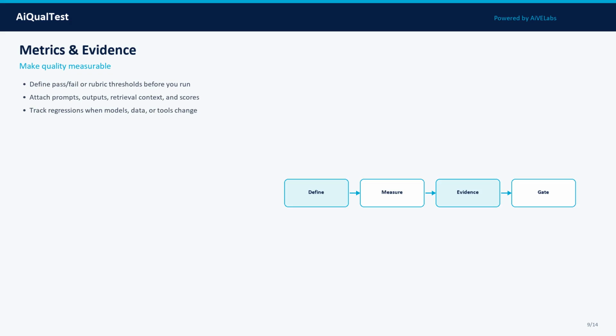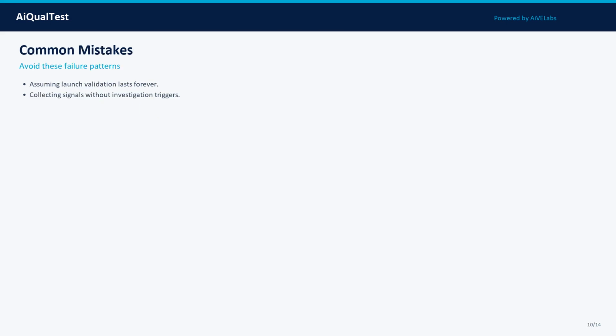Common mistakes slow mature programs. Mistake 1: Assuming launch validation lasts forever. Mistake 2: Collecting signals without investigation triggers. Mistake 3: Failing to document corrective actions and decisions.